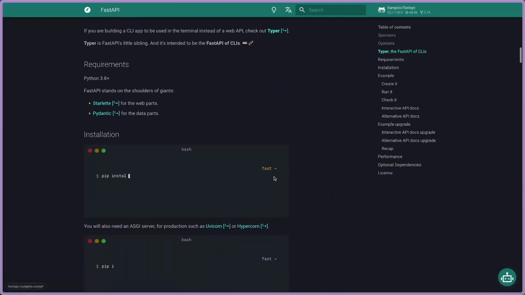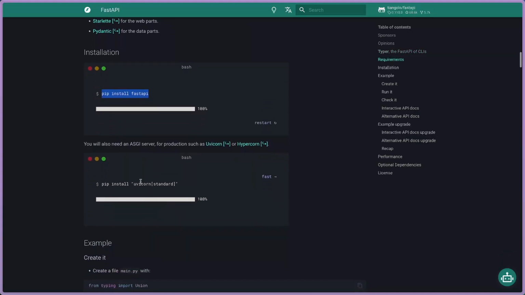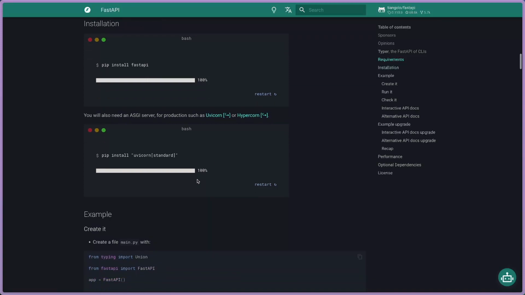For example, here you need to install with pip. But then with this command, you need to have another server. It's called ASGI server, which stands for Asynchronous Server Gateway Interface. And they recommend Uvicorn or Hypercorn. You can use one of them.